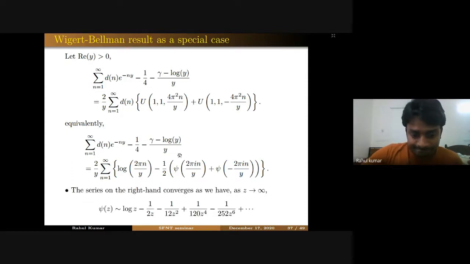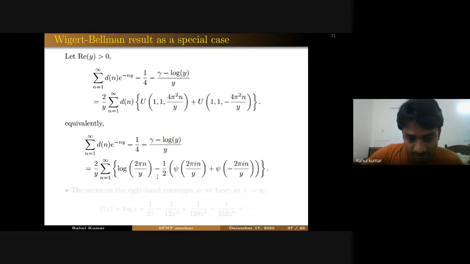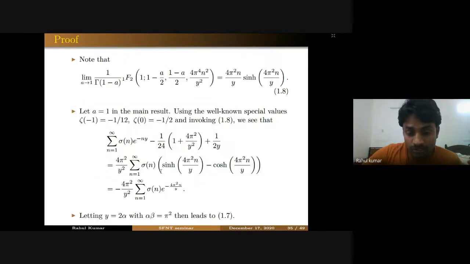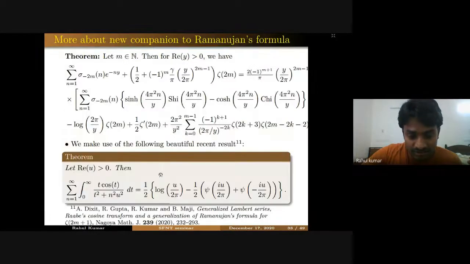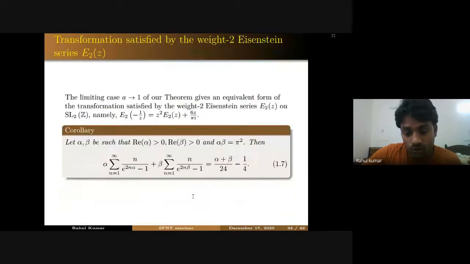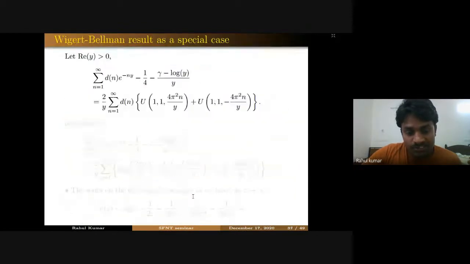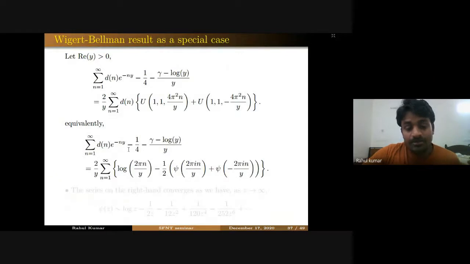Again, this is coming from here itself, but again we are using the same result on Ramanujan's cosine transform that I have discussed. So again we use this result to come to this new representation for this Dn exponential of m minus ny. One may wonder why this series is convergent.